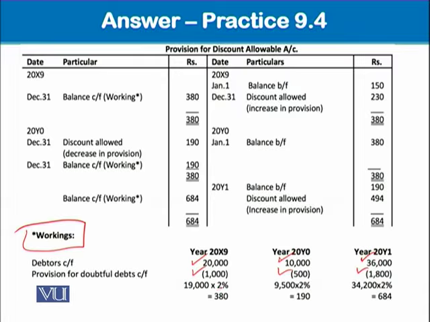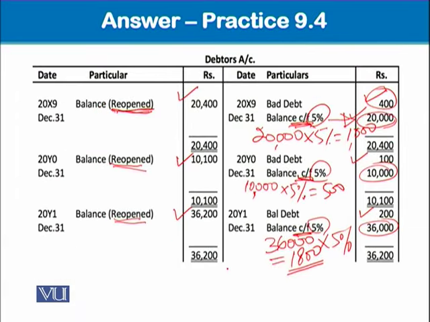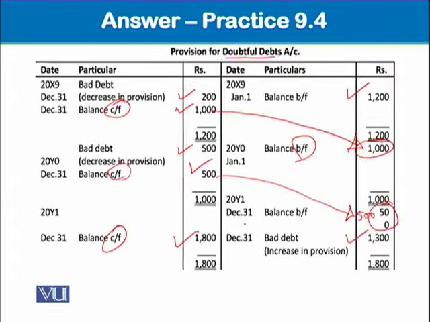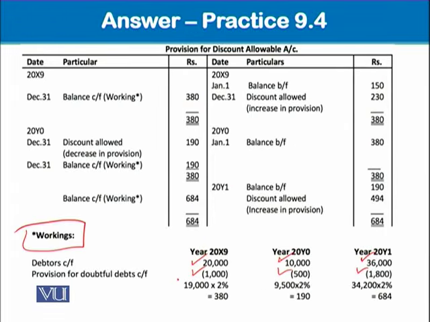Okay. So provision for discount, we know very well, in the practice scenario was given equal to 2%. So this 2% will be taken on this remaining balance of debtors after subtracting provision for doubtful debt. Okay. So after subtracting provision for doubtful debt, 9,000 times 2%, 34,000 times 2%, 1, 2, and 3, for your ease I'm doing it like this. So we get 380, 190, and 684.